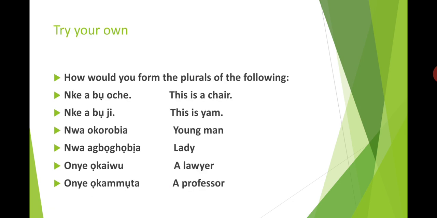So I want you to go try your own. How would you form the plurals of the following? Nke a bụ oche, this is a chair. Nke a bụ ji, this is yam. Nwa okorobịa, a young man. Nwa agbọghọbịa, a lady. Onye ọkaiwu, a lawyer.